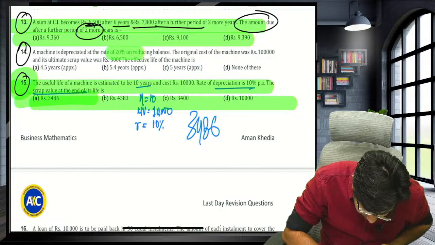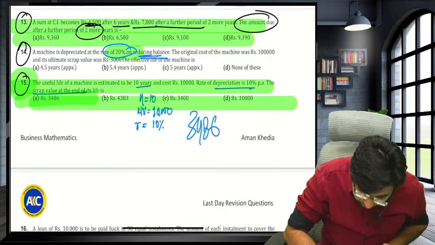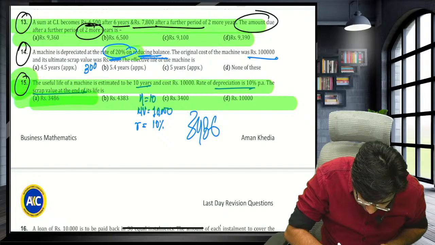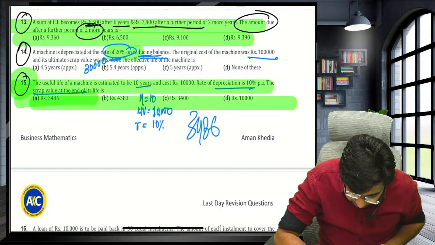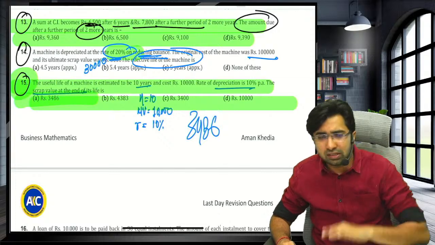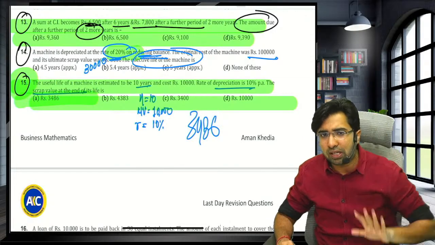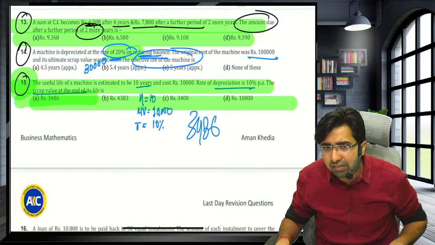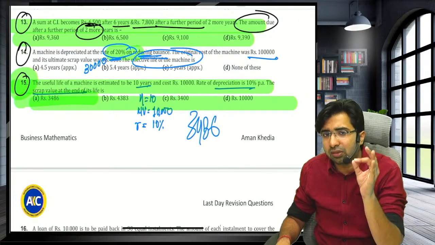The machine is depreciated at 20% on WDV. Cost of the machine is 1 lakh. The scrap value is not 3,000, the scrap value is 30,000. Now, the question is demanding the life of the machine. Guys, the life is hidden in the equals to button. So I will press the equals to button until I receive 30,000 as scrap.